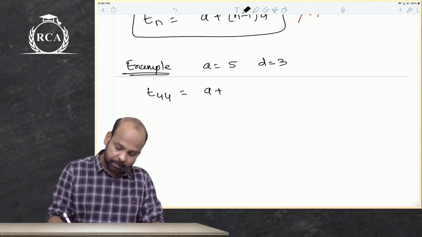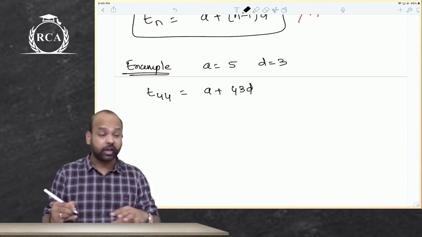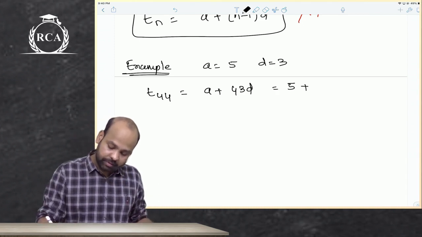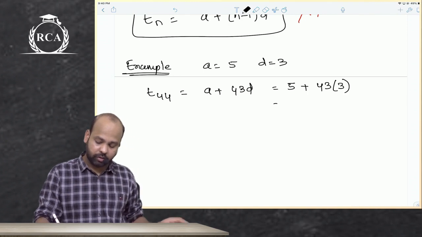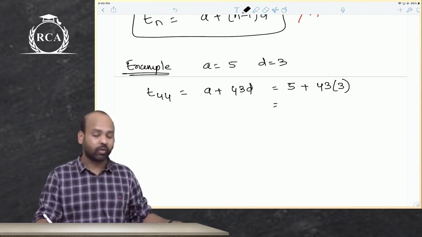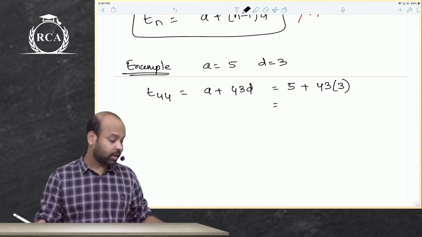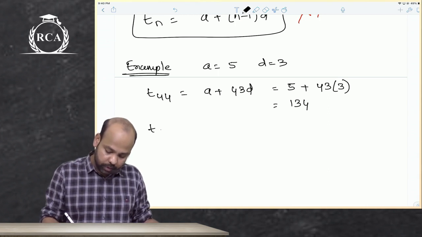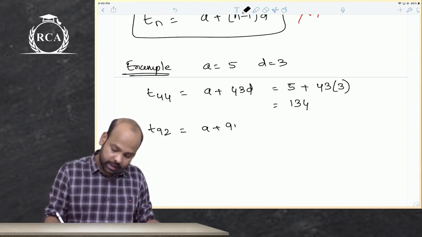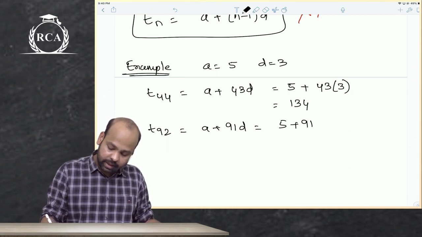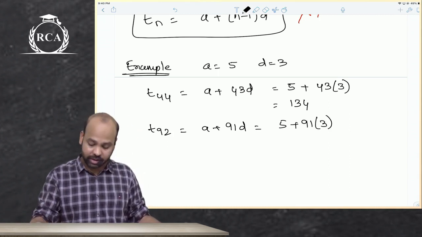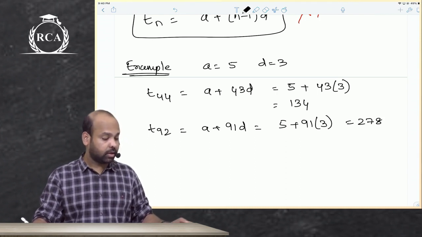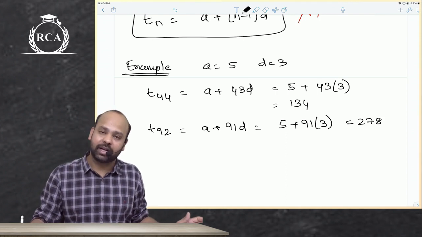You will simply write a plus 43d, because it is the 44th term. It should be first term plus 43 times the common difference, which is 5 plus 43 times 3. 43 threes is 129, correct? Plus 5, 134. This would be my 44th term. If they ask me to compute the 92nd term, I will write a plus 91 times d. 5 plus 91 times 3. 91 threes is 273, plus 5 is 278. Let me check. 278. This would become my 92nd term.